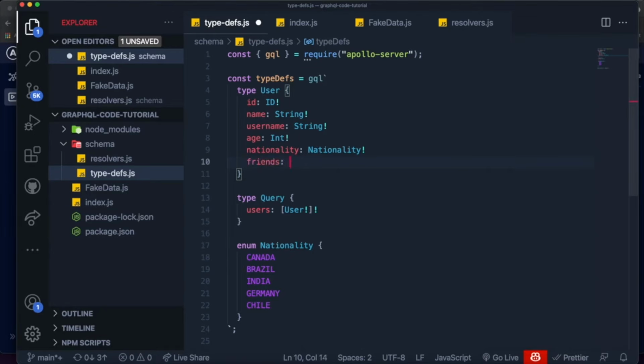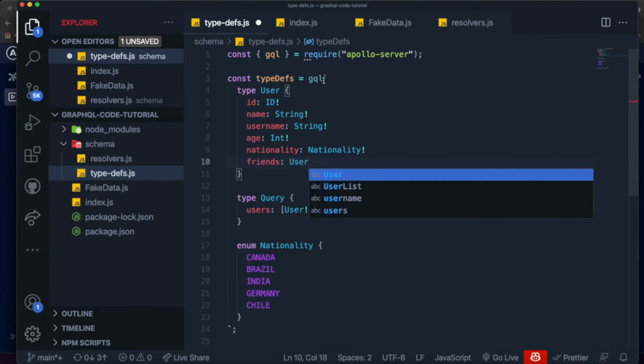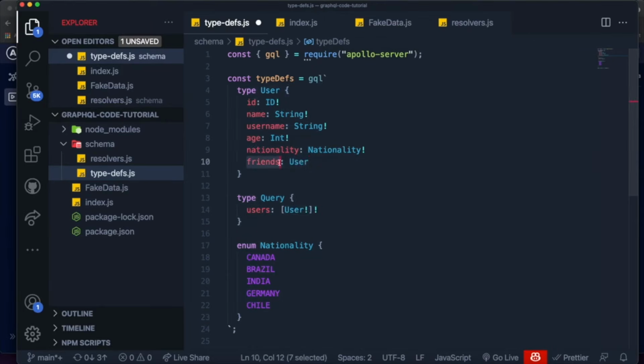Now, what will be the type of friends? Well, each friend will also be a user. So we can say that friends will be of type User. But friends has an S at the end, so it is multiple friends, meaning that friends should be a list of users instead of just a single user.